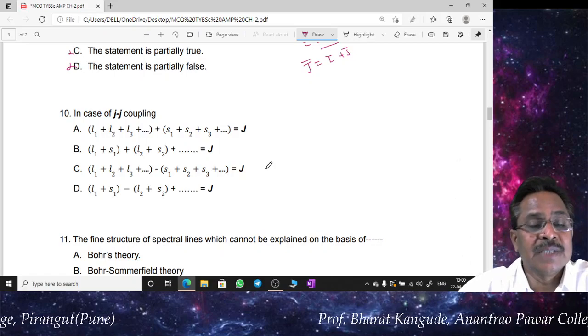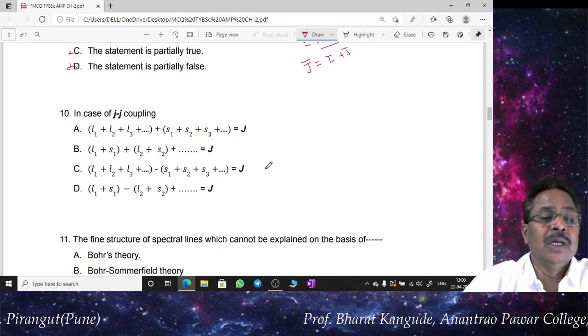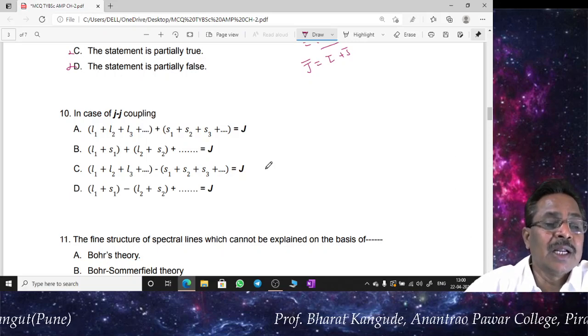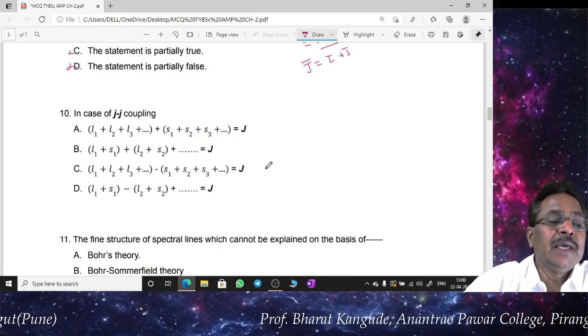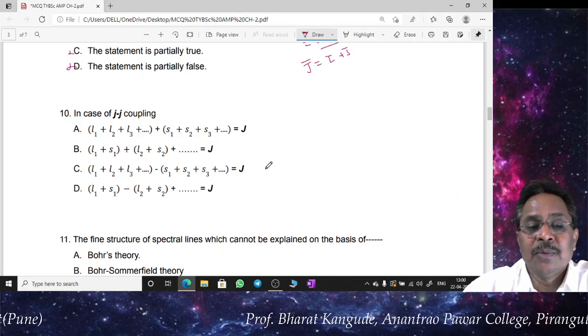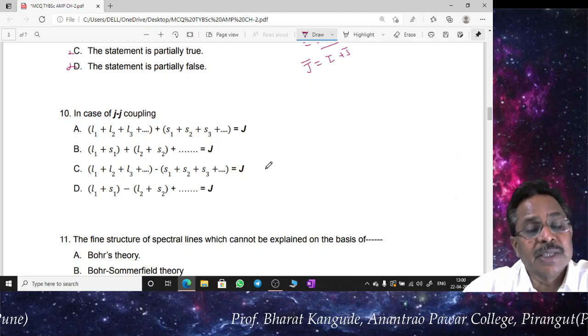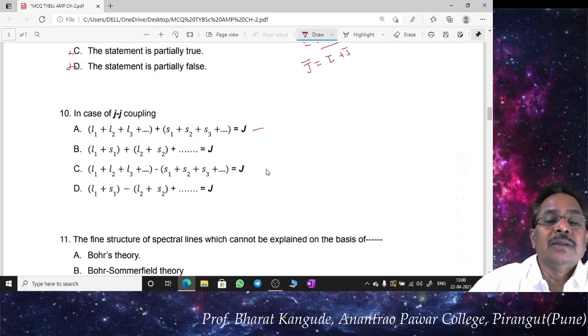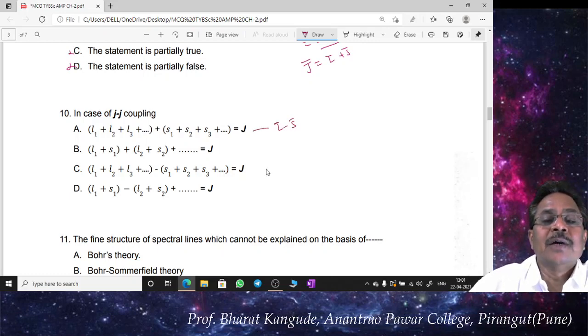On the other hand, there is another method of coupling. This is called JJ coupling. So in this case, question number 10, there are 4 options given. Option A is L1 plus L2 plus L3 plus S1 plus S2 plus S3, like that. So this is what earlier we have seen. This is applicable for this LS coupling scheme.